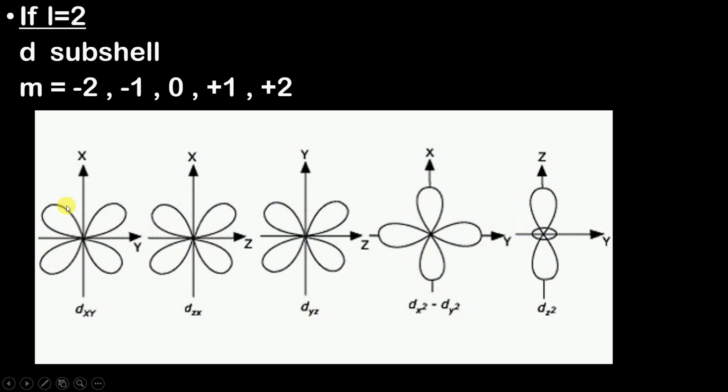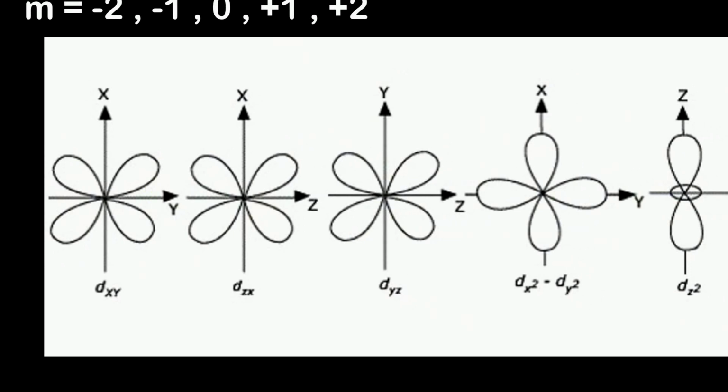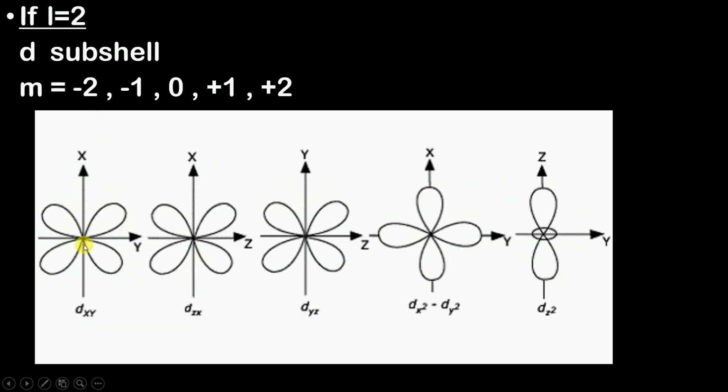Now why is it named dxy? If you observe carefully, this d orbital is lying completely on the xy plane. Is there any involvement of the z-axis? No, it is completely in the xy plane, therefore it is named dxy.